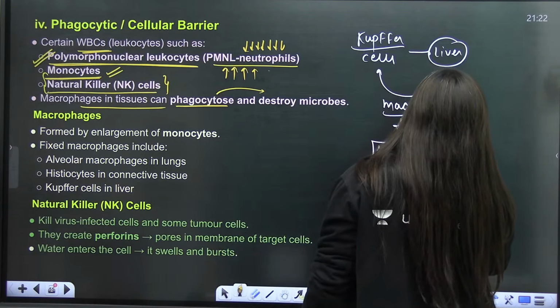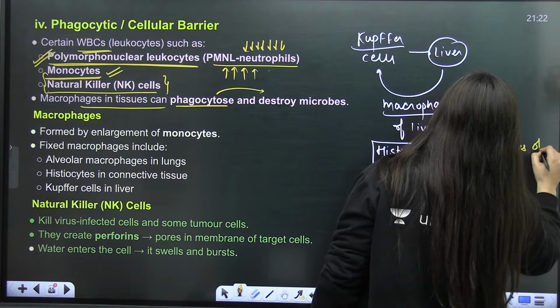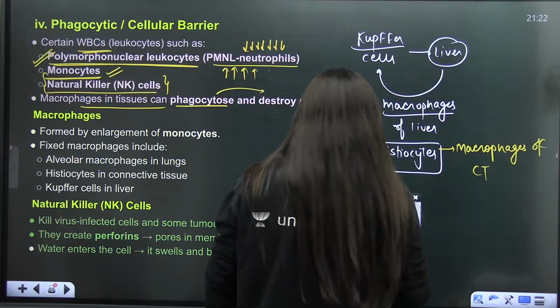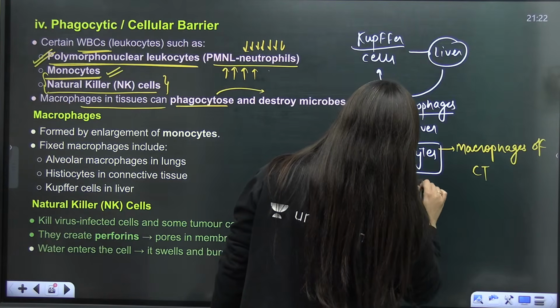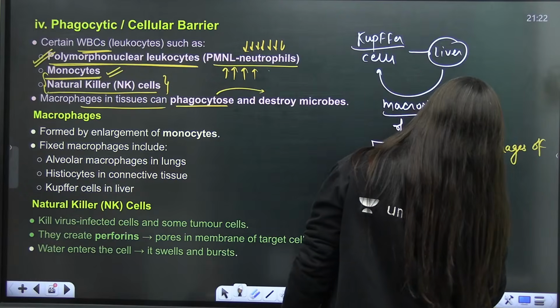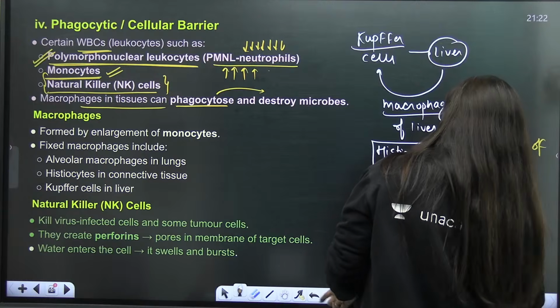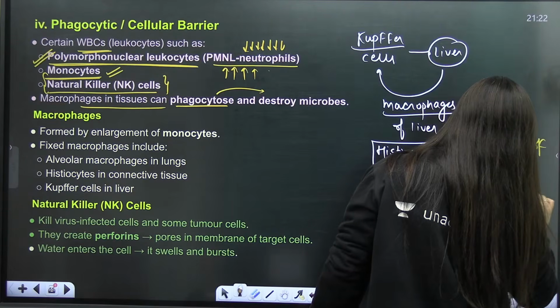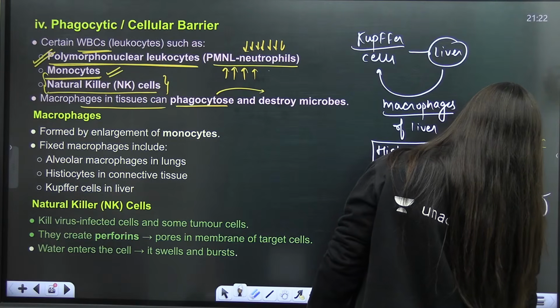They are also the macrophages of blood, or I would say connective tissue. And you might know about the microglial cells. They are the macrophages of nervous tissue. So this is what we have.